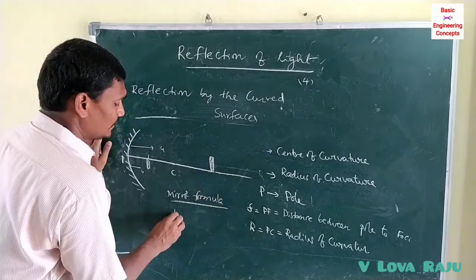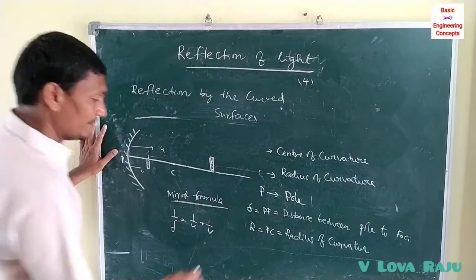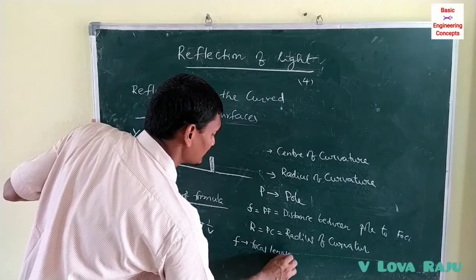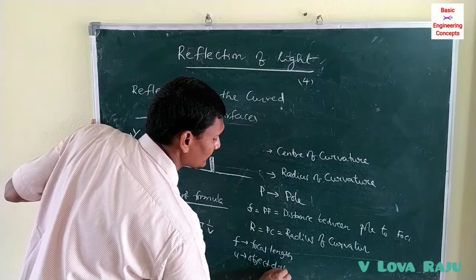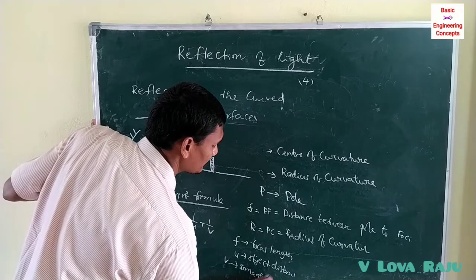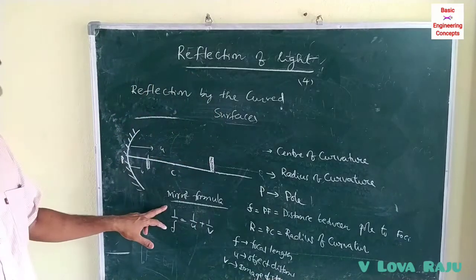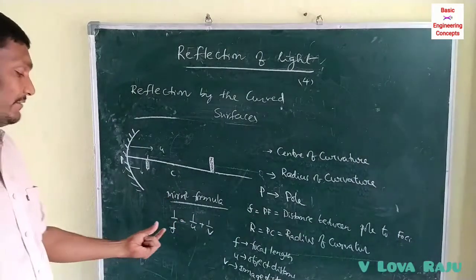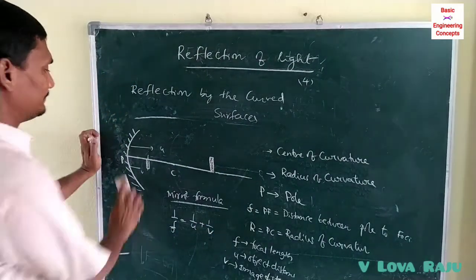is 1 by f is equal to 1 by u plus 1 by v, where f is the focal length, u is the object distance, v is the image distance. The mirror formula is 1 by f equals 1 by u plus 1 by v, where f is focal length, u is object distance, v is image distance.